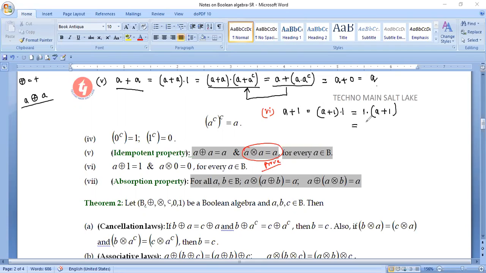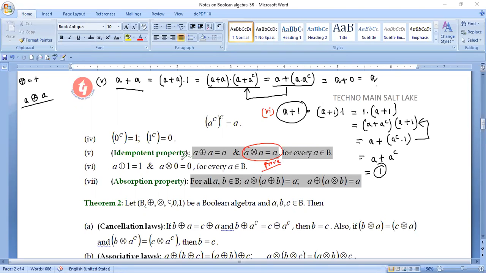This 1 can be written as A plus A complement, and by the distributive property, we can write it as A plus A complement into 1. Just look at it. This A complement into 1 is your A complement, and A plus A complement is your 1. So A plus 1 equals 1. We have proved it very easily.